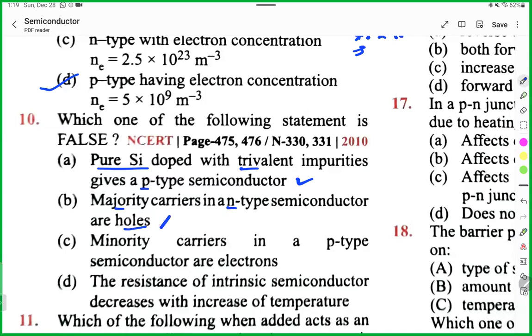No, sir. Electron. N means negative. It means electron. And then 5. N means nitrogen family. Okay. Minority charge carrier in p-type are electrons. Yes, sir. Opposite to n-type. And last, resistance of the intrinsic semiconductor decreases with increase in temperature.